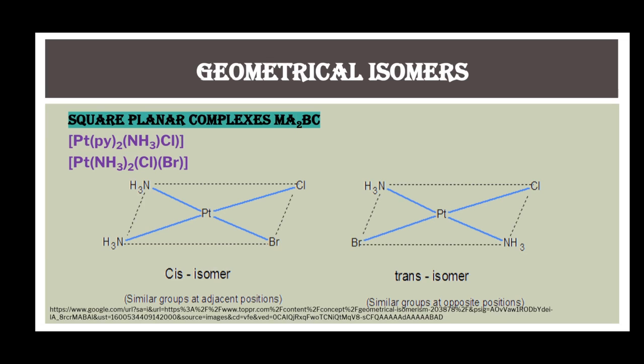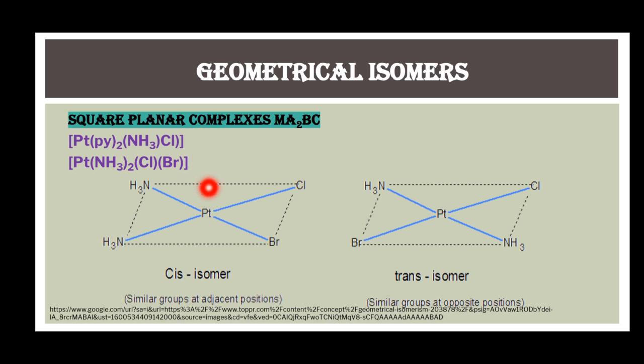Square planar complexes of MA2BC type. In these complexes, two of the four ligands are of the same type, whereas the third and fourth ligands are of different types. These are two examples of MA2BC type complexes.